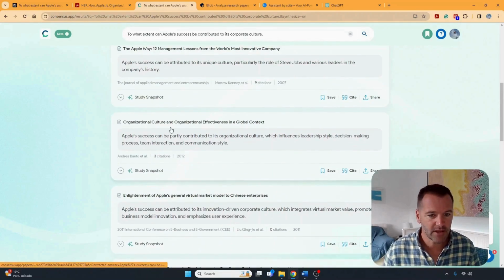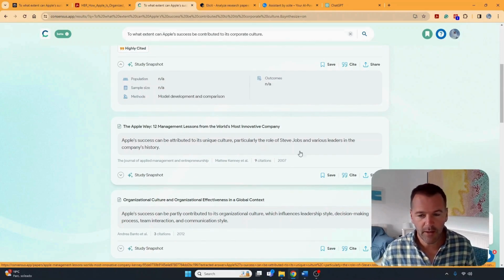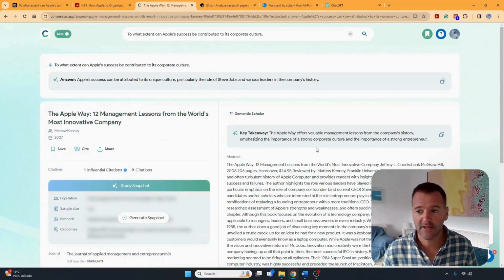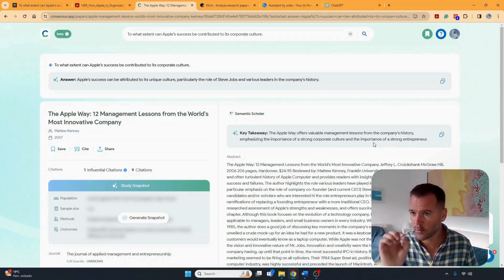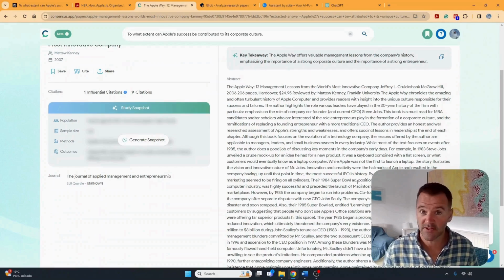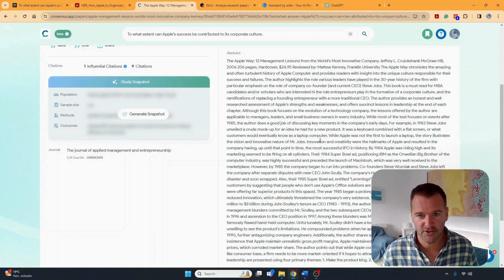So it seems to me organizational culture, organizational effectiveness in a global context, Apple, the way, right, well, okay, let's have a look at that one. So a couple of things. First of all, we're going to click on it. It's going to give the key takeaway, that's the quick summary of this research paper. It's going to be hard now because they're real research papers. We've got the abstract from the paper, nice and tricky.